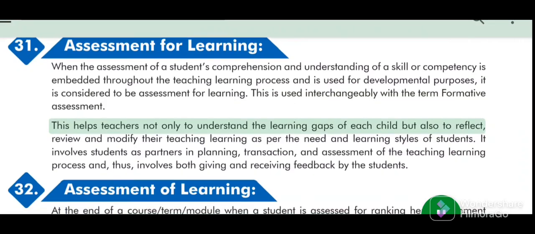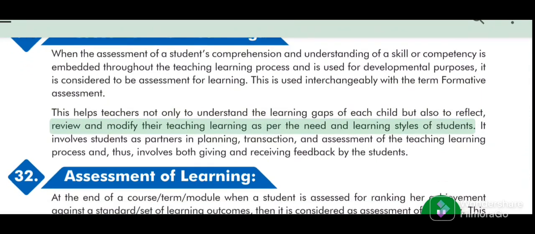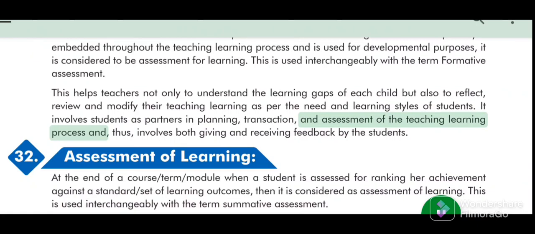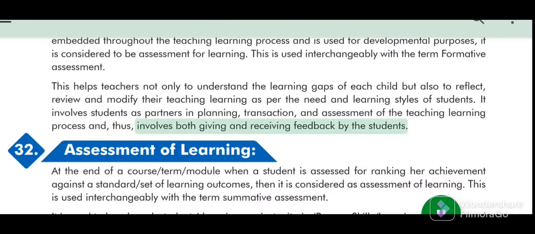This helps teachers not only to understand the learning gaps of each child but also to reflect, review and modify their teaching-learning as per the need and learning styles of students. It involves students as partners in planning, transaction, and assessment of the teaching-learning process and thus involves both giving and receiving feedback by the students.